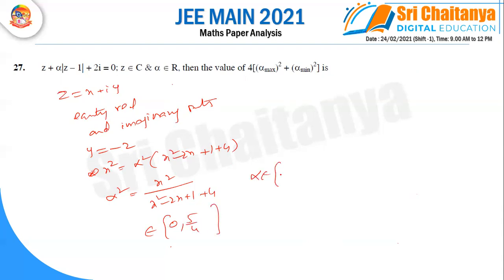Therefore, alpha is 0, comma, you can write root 5 by 2, minus and plus root 5 by 2. So they are asking alpha maximum and minimum whole square. After substituting, you can get the answer is 10.